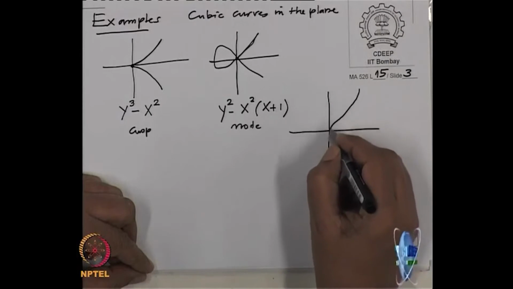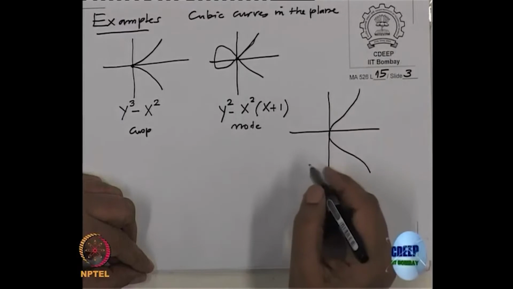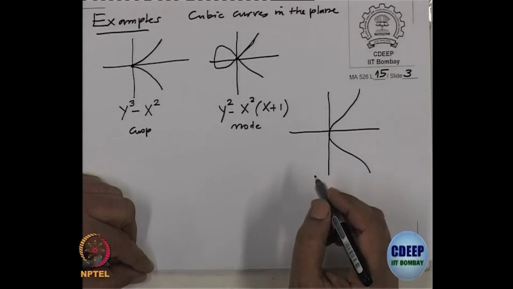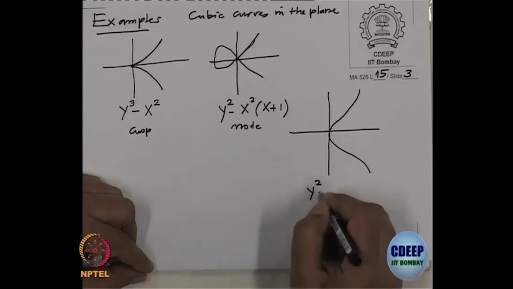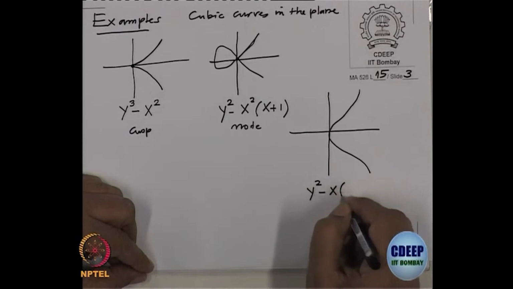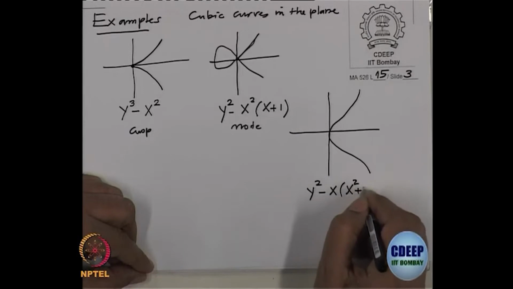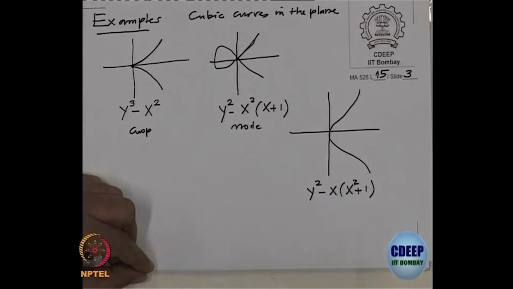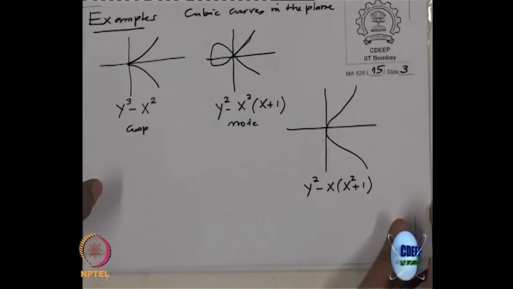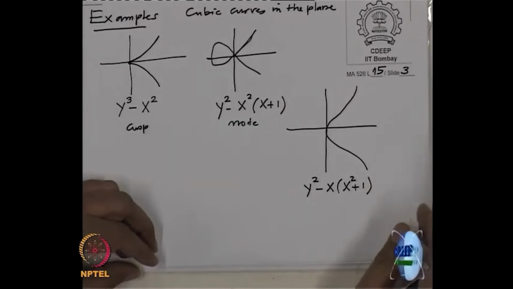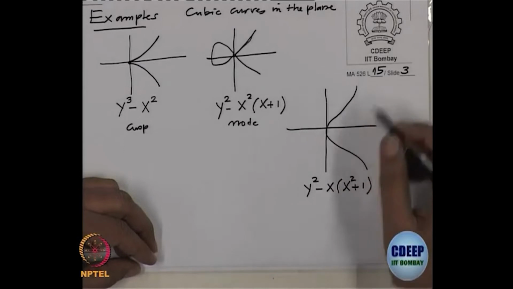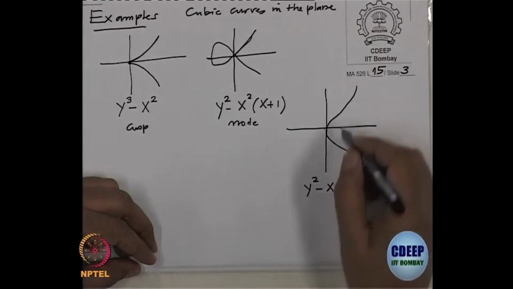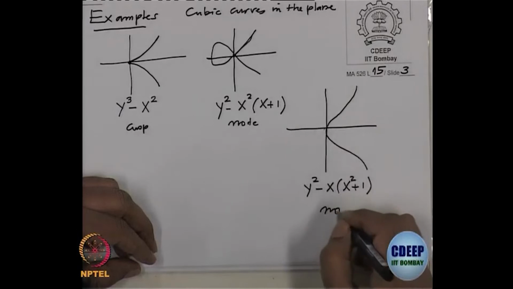And then another example is like this. So, here this equation is y square minus x times x square plus 1, and I am taking the real picture, so that I am taking the field as real numbers. So, in this case it is smooth, the point is smooth. There is no singular point.